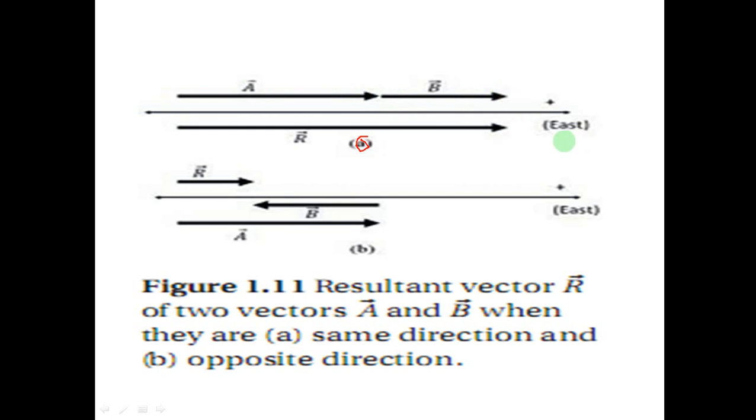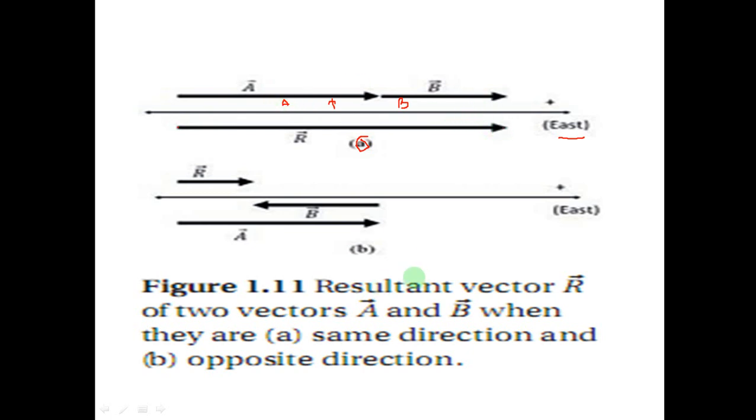The direction is in the east direction. So the resultant vector is R, which is vector A plus vector B. So this line shows the resultant vector, which is the sum of vectors A and B.